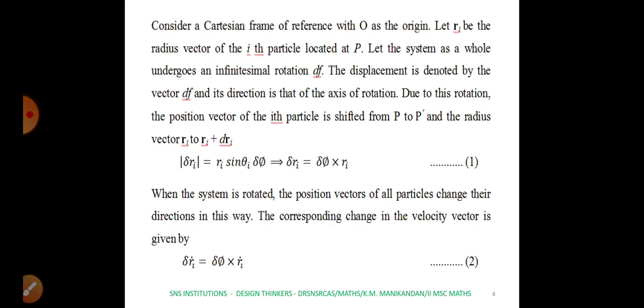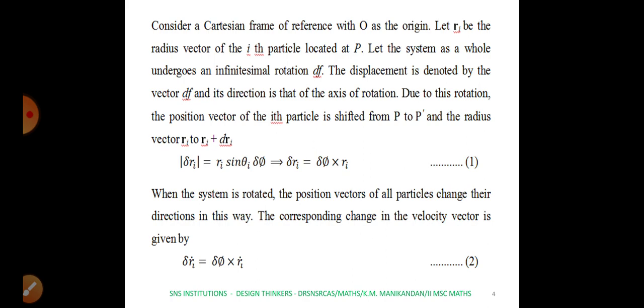Due to the rotation, the position vector of the ith particle is shifted from P to P dash, and the radius vector changes from Ri vector to Ri vector plus dRi vector. Now we find the vector product value. Here A vector we take as delta pi, and B vector we take as Ri vector. So the rotational displacement delta Ri equals delta pi cross Ri vector, namely A cross B vector.